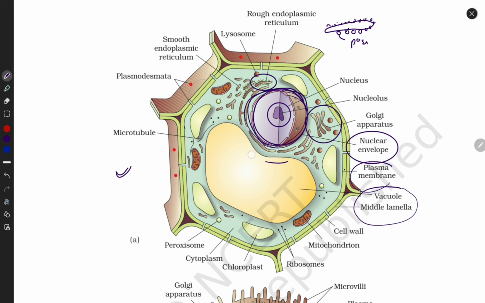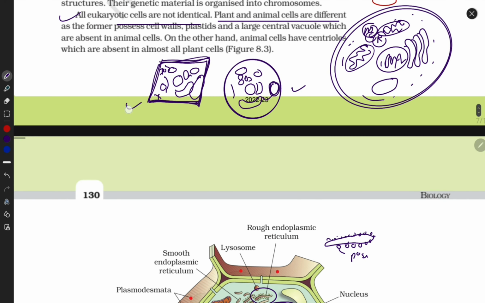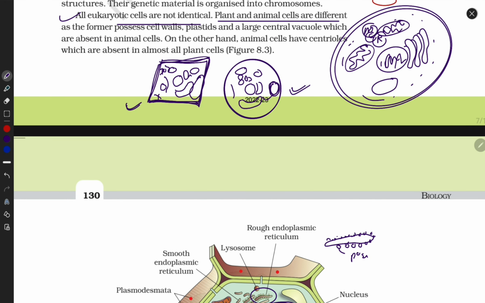This is the large vacuole, functioning for storage of food. This is the cell wall. It may be made up of cellulose, hemicellulose, pectin. We'll discuss it later; your NCERT elaborates it, don't worry. This is mitochondria. What do they do? Produce ATP. These are ribosomes. Plant cells also contain ribosomes. Here is the difference between plant cell and animal cell.